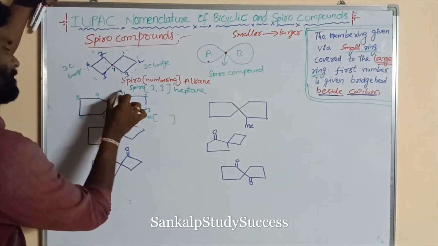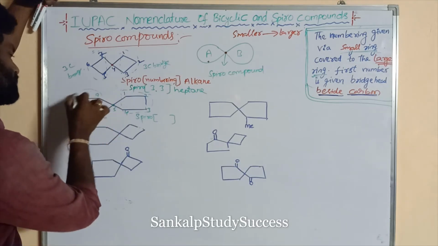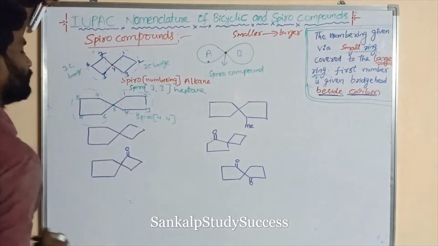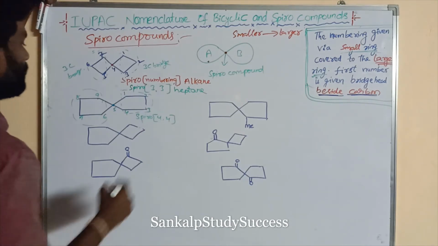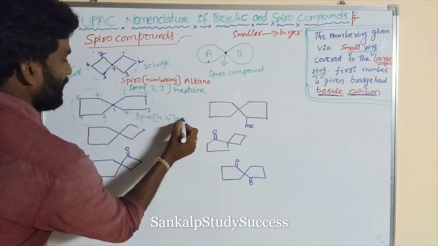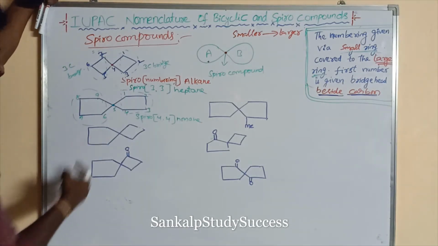So this is the 4 carbon bridge. This is also a 4 carbon bridge. 4, 4. How many carbons are present in the spiro compound? 9. Nonane. All are single bonds. Nonane. Next, go to this compound.